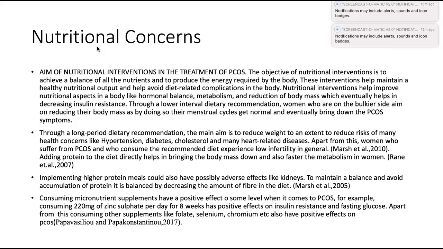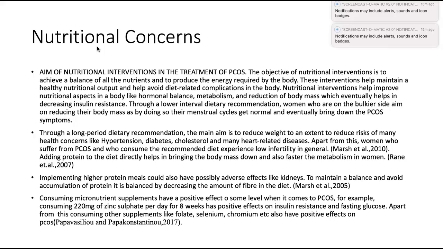Through a long period dietary recommendation, say for months or years, the main aim is to reduce weight to an extent to reduce risks of many health concerns which come with PCOS, like hypertension, diabetes, cholesterol, and many heart-related diseases. Apart from this, women who suffer from PCOS and who consume the recommended diet experience low infertility in general.